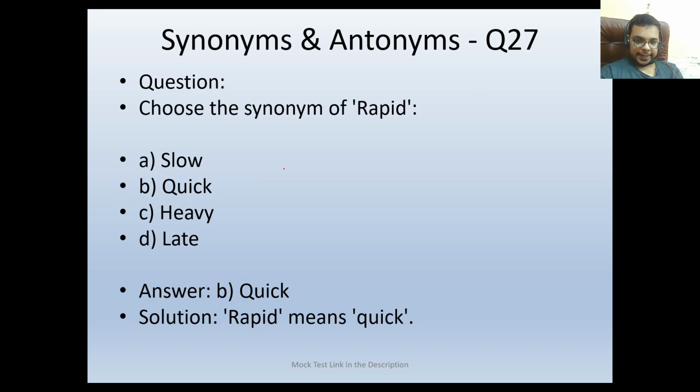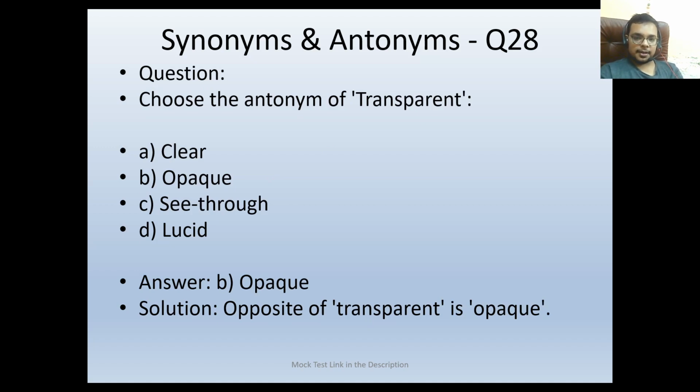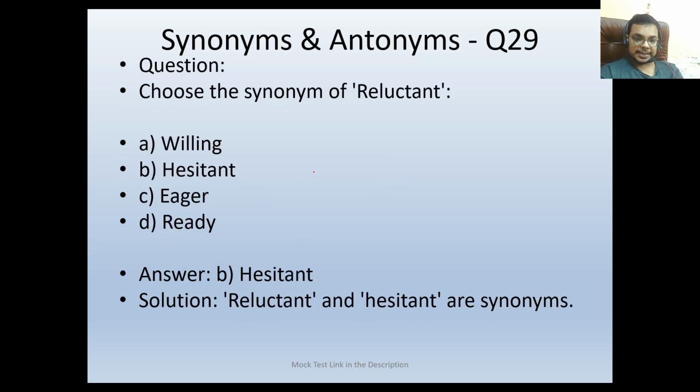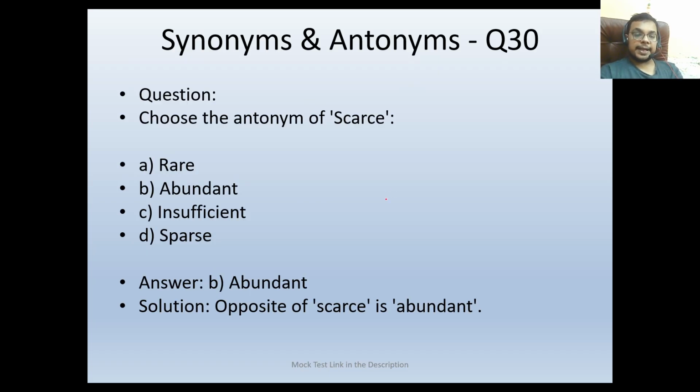Choose the synonym of "rapid." Rapid means quick. Synonym means similar words, so the answer would be quick. Then choose the antonym of "transparent." The antonym will be opaque. This would be our answer. Choose the synonym of "reluctant." Synonym means the similar word. For reluctant we can use hesitant, so the answer would be hesitant. Then choose the antonym of "scarce." For scarce the antonym would be abundant. These are the common words for which you can see the antonyms and synonyms.